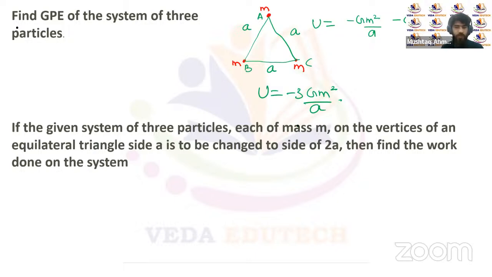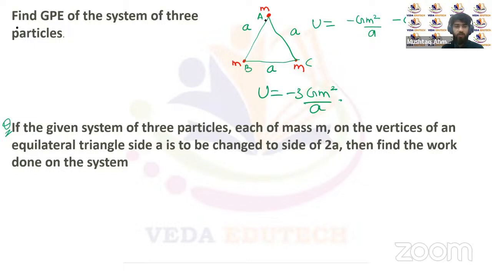Now, a similar question: the given system of three particles, each of mass m, on the vertices of an equilateral triangle of side A is to be changed to a side of 2A. Then find the work done on the system. It means that initially they were placed at the corners of the equilateral triangle with side A, and the mass of each particle is m.